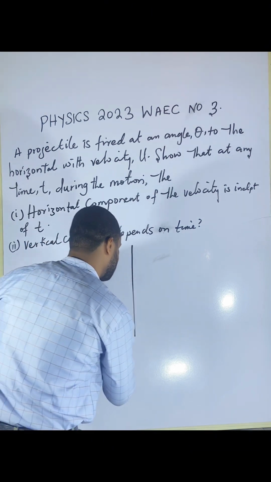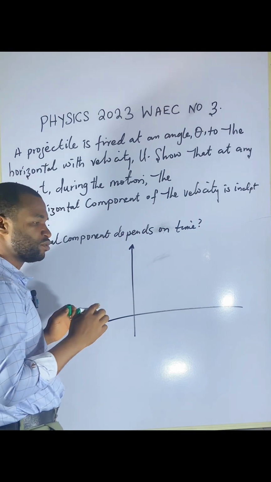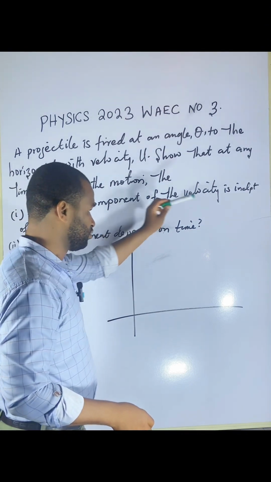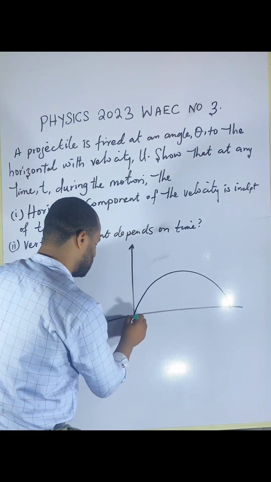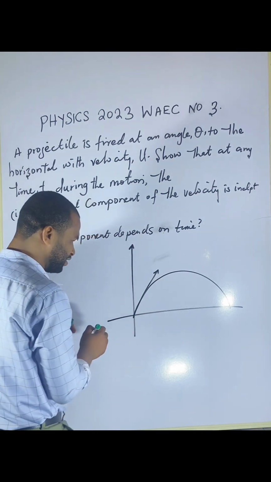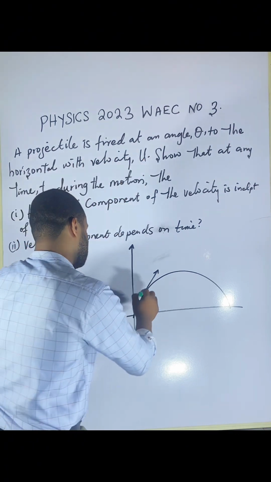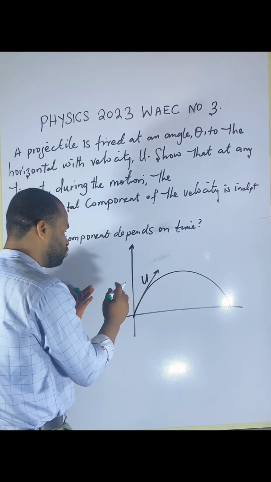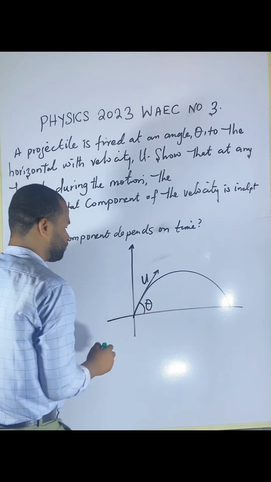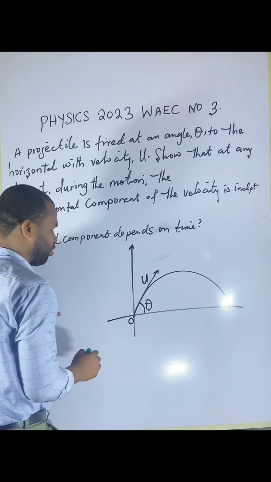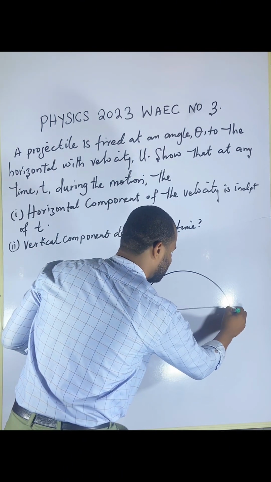And I am going to have this plane just to represent a picture of what happens when a body is thrown. Now, the body moves in this direction, and this is the direction of u, because they mentioned u. This is the velocity u, the speed with which the body was launched, and this is the angle of projection, and this is the point of projection, that is the origin, and this is the point where it hits the projectile plane.